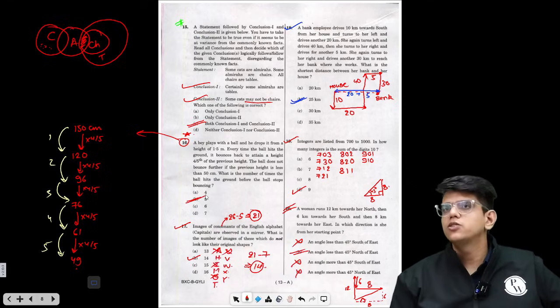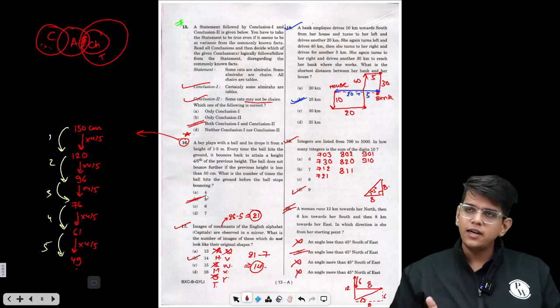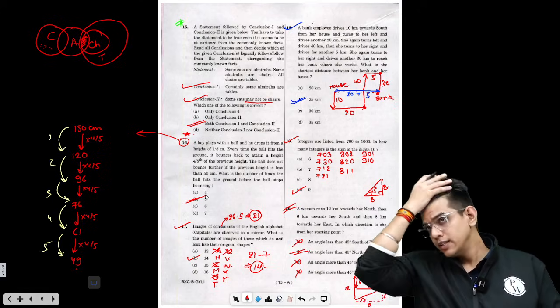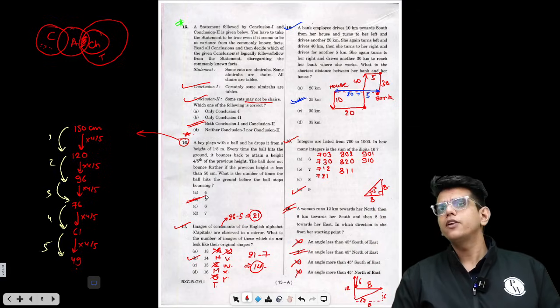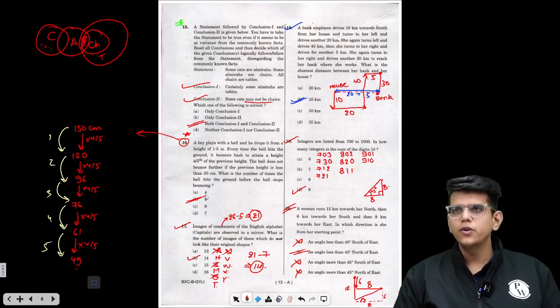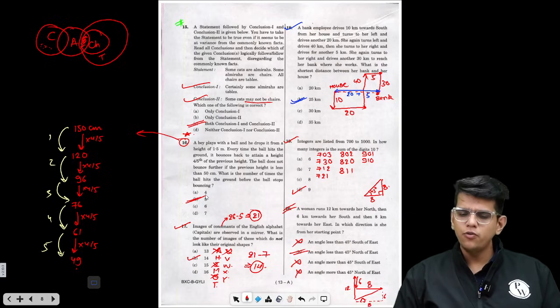You can leave such questions in the exam, but how would you know if you have to attempt these questions or leave these questions? That intuition will come only after you have attempted at least 1200 questions, PYQs, practice questions, 1200 to 1500 questions. Then only you will know which question to attempt and which to leave, right?